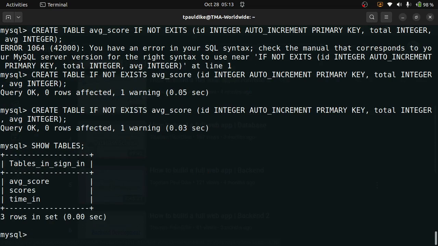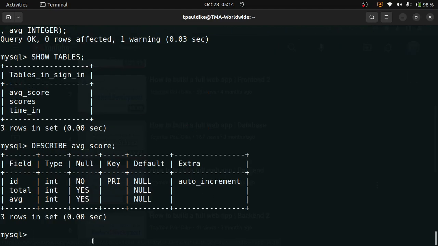Now let's try to insert. By the way, look at the table. Let's describe that table. Describe average score. So you see what it looks like. Now let's add to it. Let's say insert into average score. So what do you want to insert into average score? I don't want to start calculating the average score.